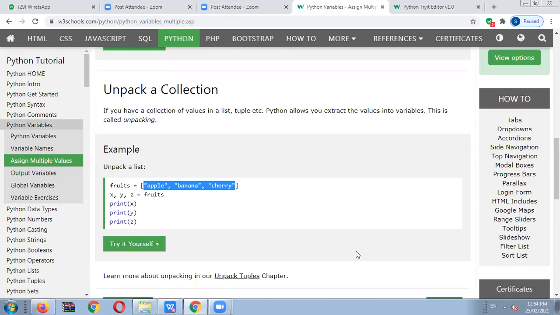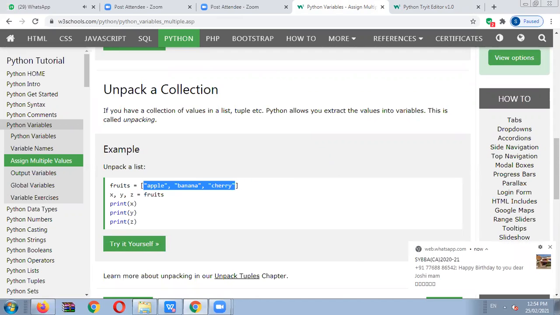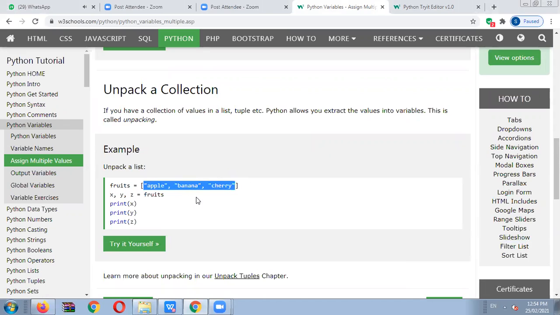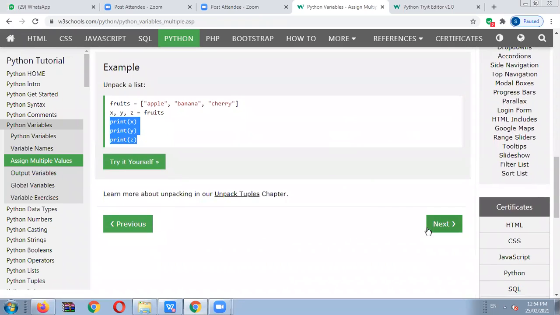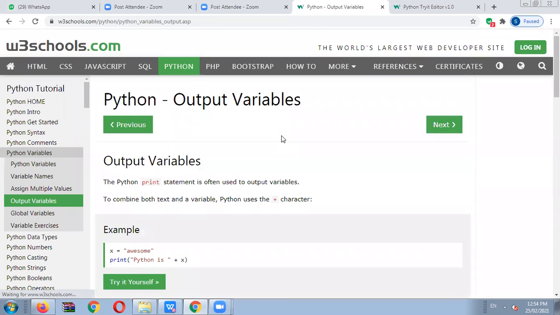The unpacking concept is available in Python programming, which is a little better compared to other programming languages. It means here we take n number of values and assign them to a single variable name, and after that we assign that single variable to n number of other variable names, and we print those variables by using the print statement. Okay, it is also called unpacking a collection. For unpacking a collection, we have to use this type of list form.